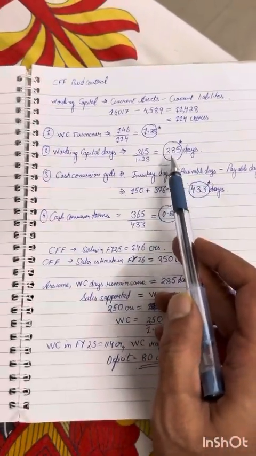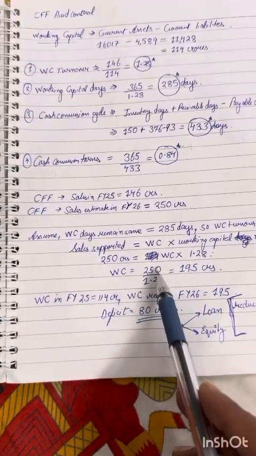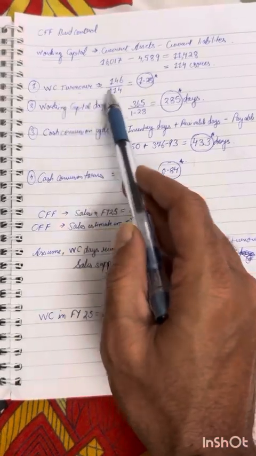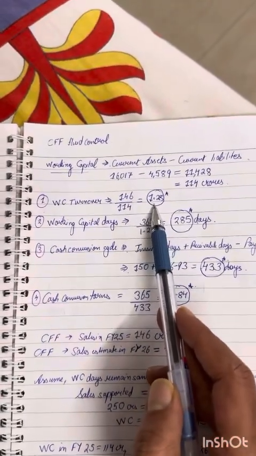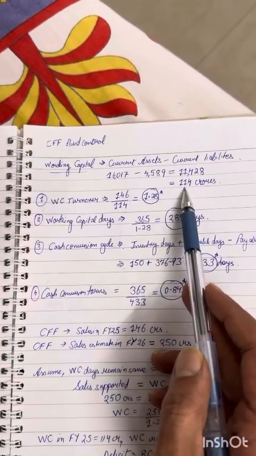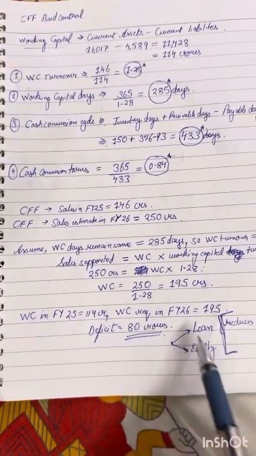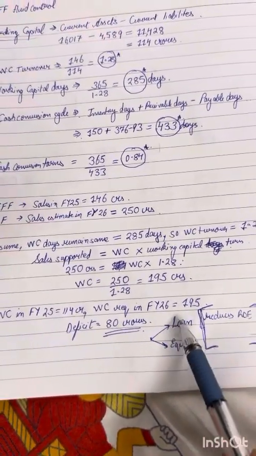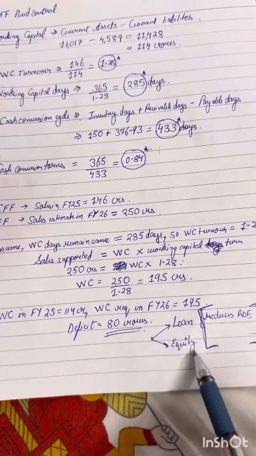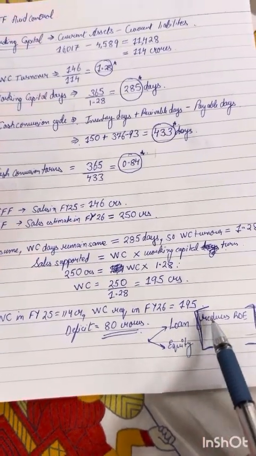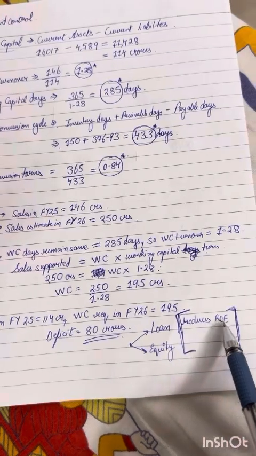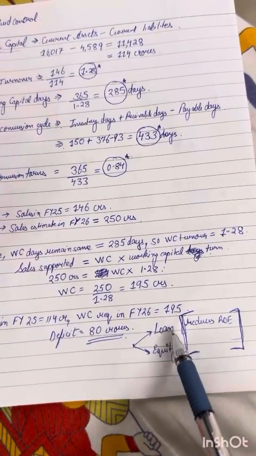So my operations can get stuck. So if I have to maintain this 1.28 times working capital turnover ratio, or I want to have a positive working capital, I'll have to infuse 80 crores more, which will either be a loan probably from a bank, or I'll infuse it through equity. In both the cases, the returns will suffer. Your ROE will get reduced.